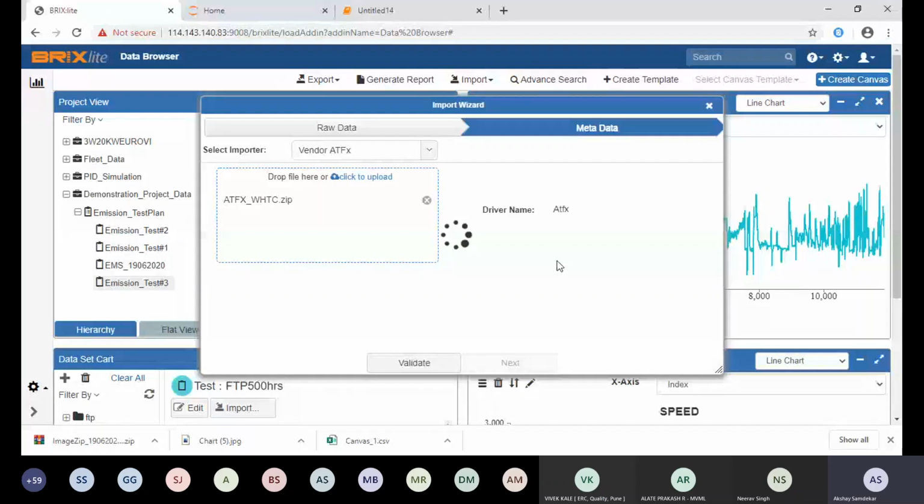So maybe sometimes it happens that your ATFX file contains the metadata. So the application will detect the metadata from the ATFX file. Some network problem.